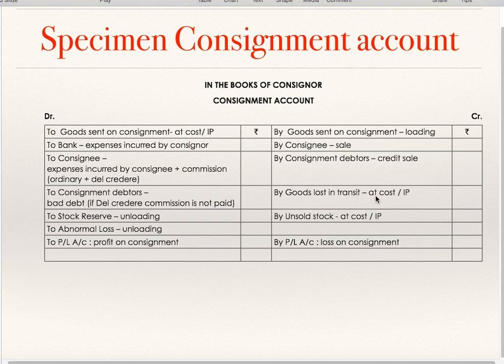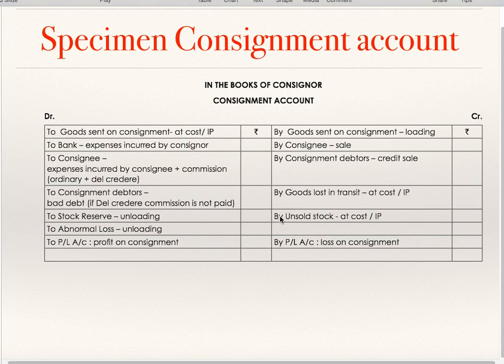Goods lost in transit, this is abnormal loss at cost or at invoice price. If it is at invoice price, you are supposed to take out the loading part, the profit part, and transfer it to the debit side of the consignment account. Unsold stock, closing stock at cost or at invoice price. If it is at invoice price, remove the loading, find out the profit part, and it is to be debited.